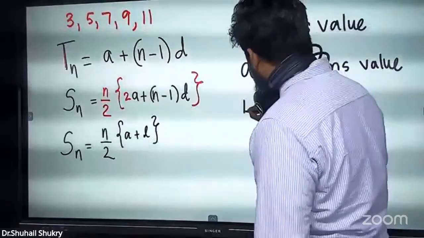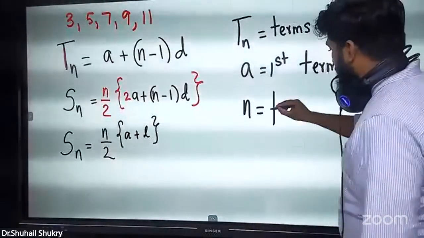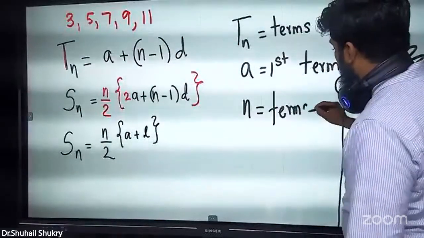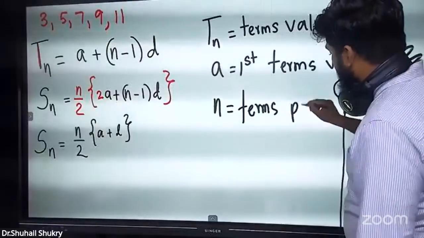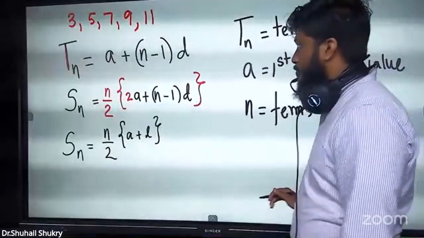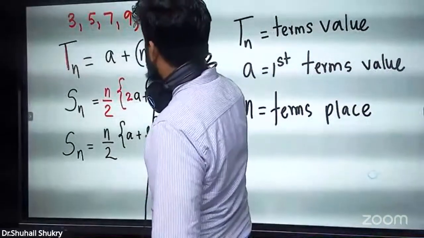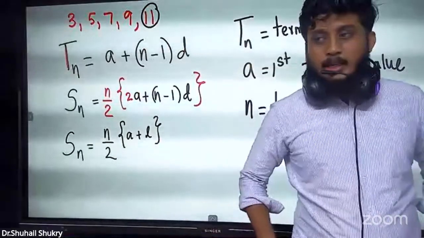Next one, n. N, son, here means the term's place. Term's place means, for example, if you take 11, what is the term's value there? 11.